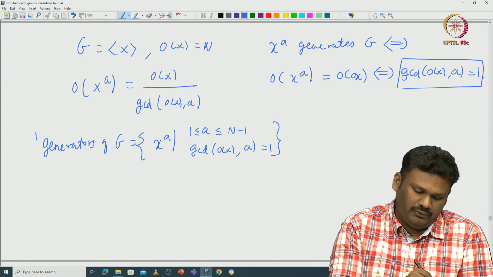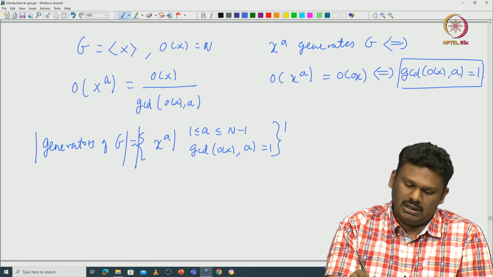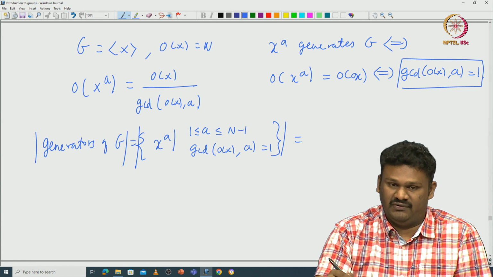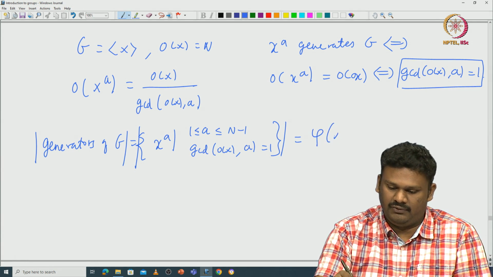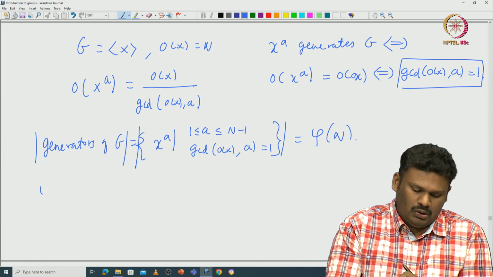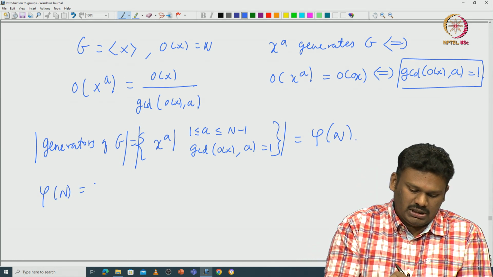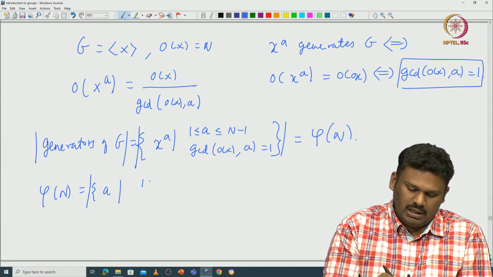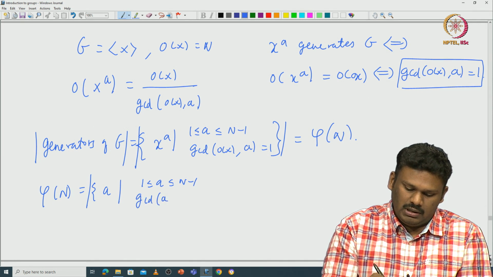The number of such things is given by the Euler phi function, so this is exactly phi of n. The Euler phi function basically counts those a such that a is between 1 and n minus 1 and the GCD of a and n is 1.